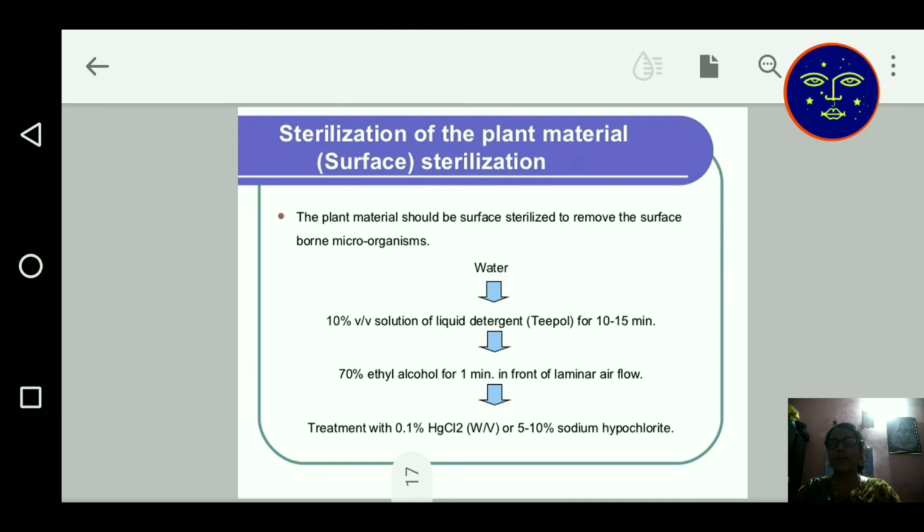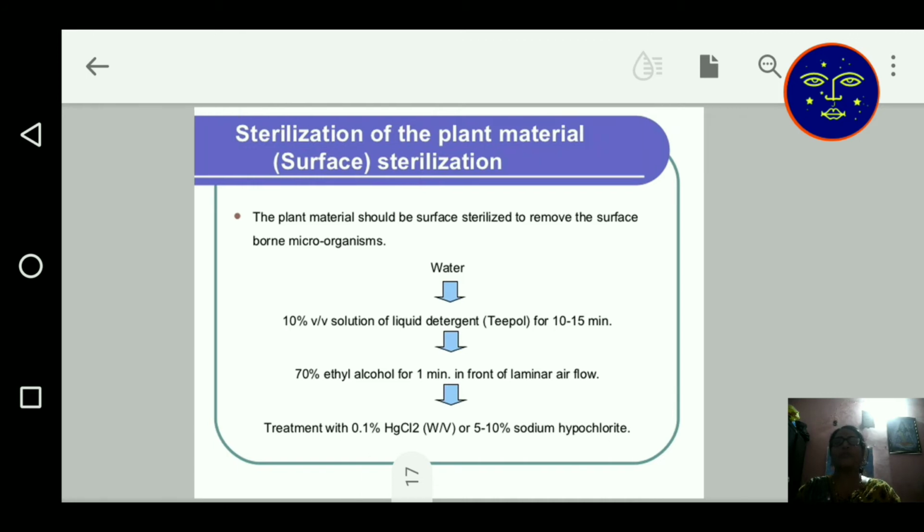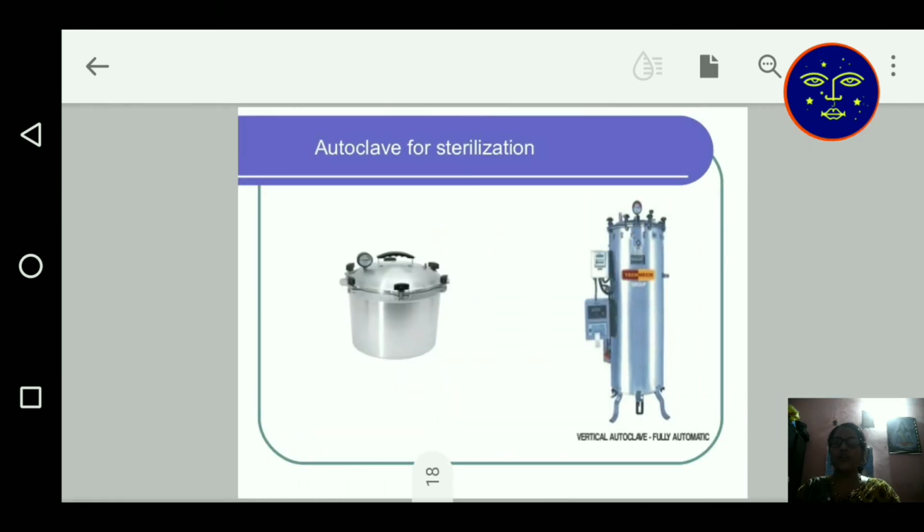After that, 0.1% mercury chloride or 1 to 10% sodium hypochlorite is required to remove the microbes. This is the autoclave machine. It looks like a pressure cooker and it looks like a tube.